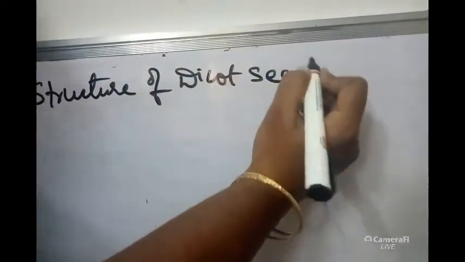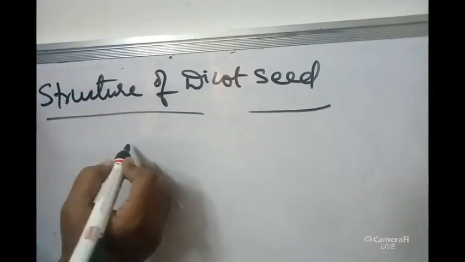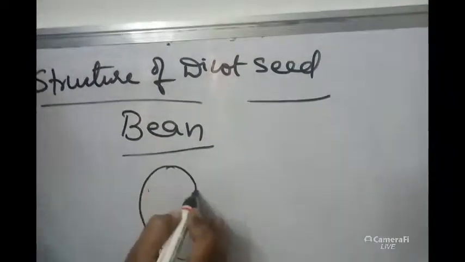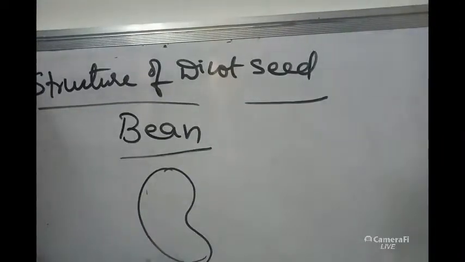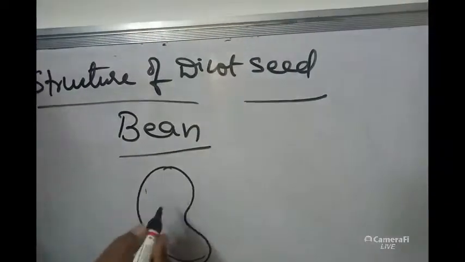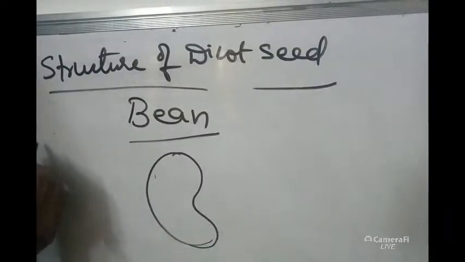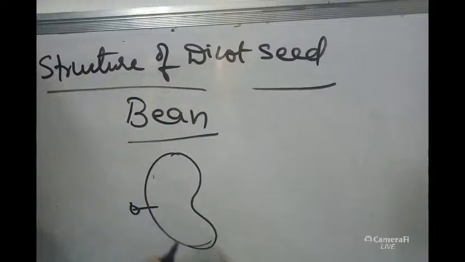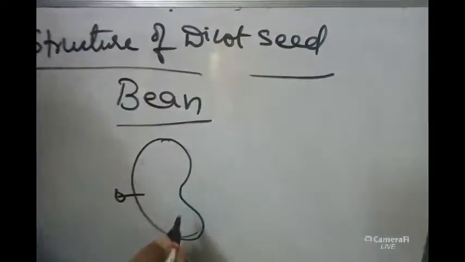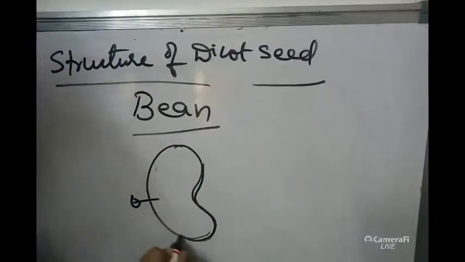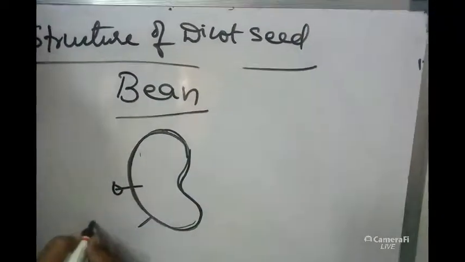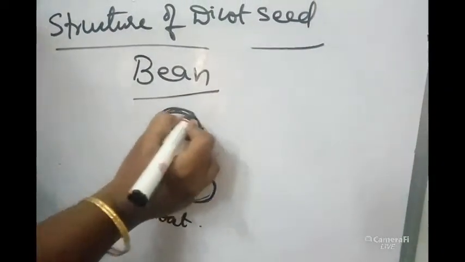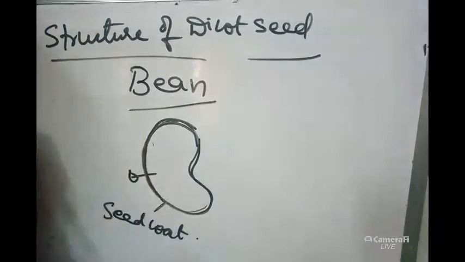For a dicot seed, the best example is bean or pea, whatever it may be. Kidney shaped seeds will be present, we will be seeing here. So the cotyledons' shape will be kidney shaped, like this. This is the dicot seed. Whatever structure is surrounding the seed is called seed coat. Outer seed coat is called testa, inner seed coat is called tegmen.